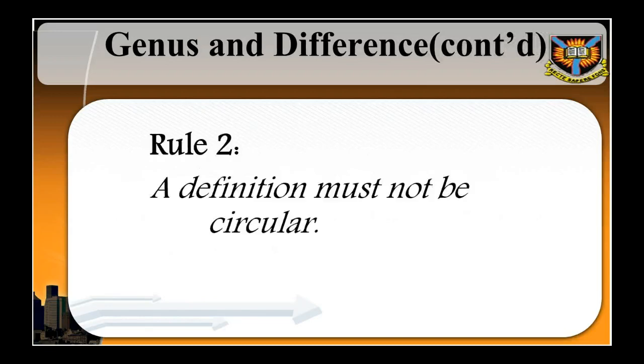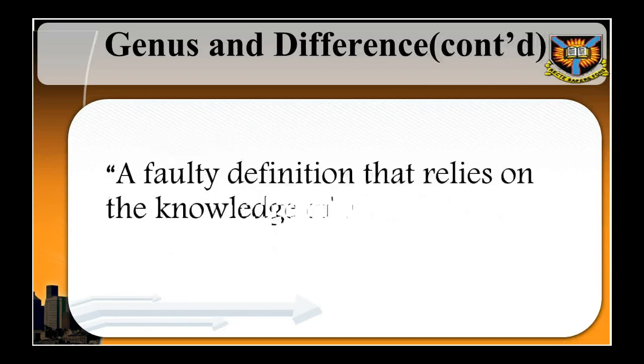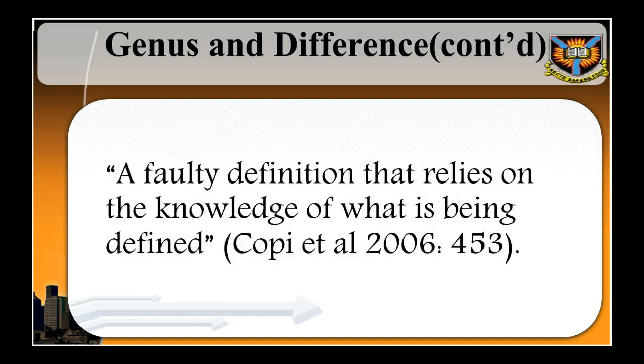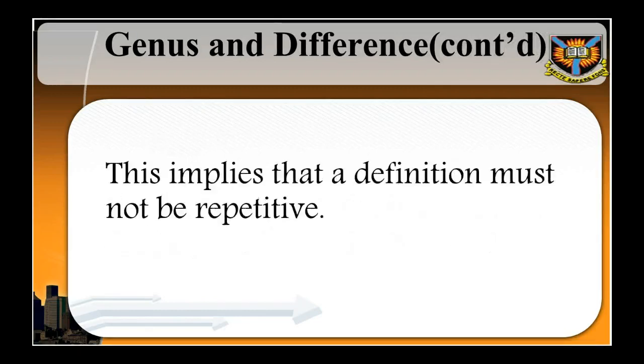Rule 2. A definition must not be circular. A circular definition is a faulty definition that relies on the knowledge of what is being defined. Copi et al., 2006, page 453. This implies that a definition must not be repetitive.